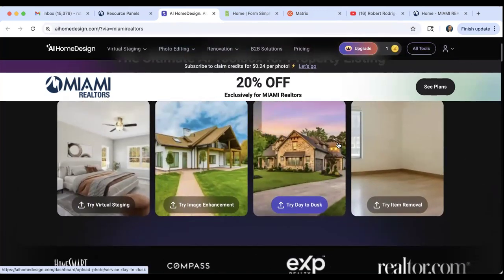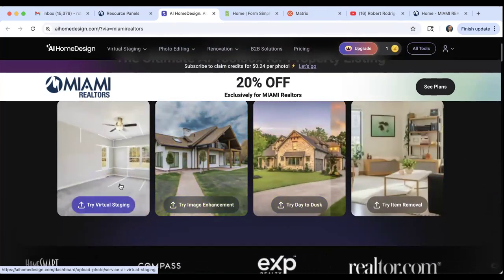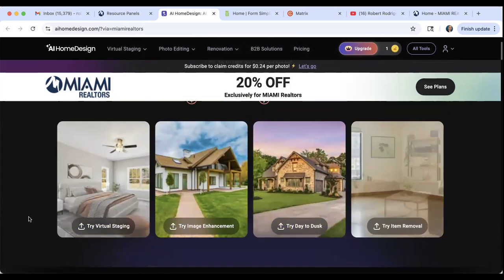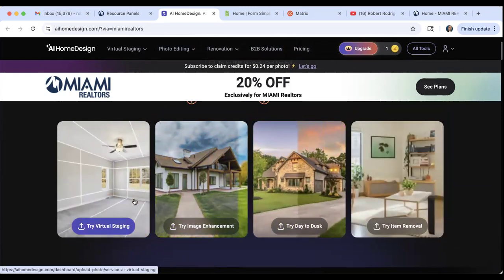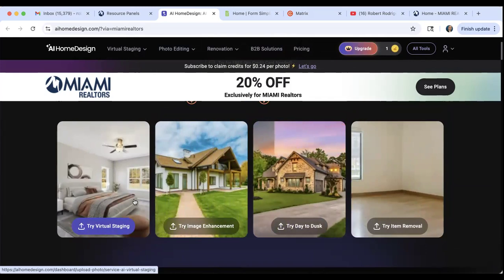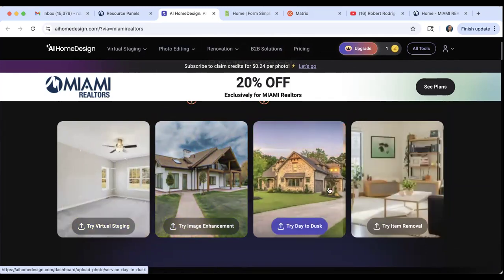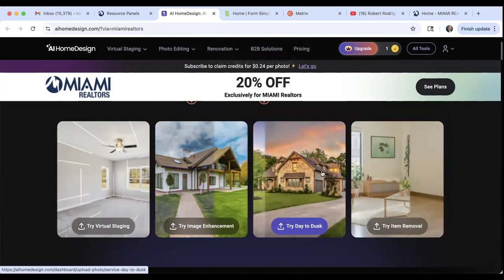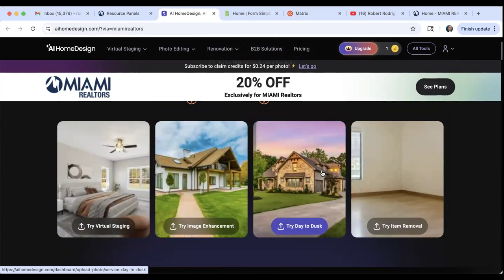Okay. You can enhance photos. You can do virtual staging. So for those of you that are listing properties where it's vacant and there's no furniture, you can pretty much add furniture to any space using this feature. Okay. You can also, for example, say you went at sunset and the picture came out too dark.